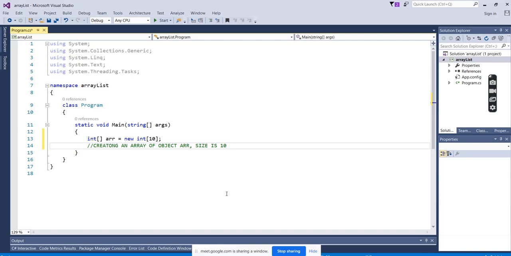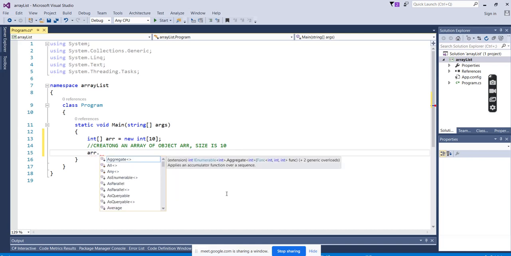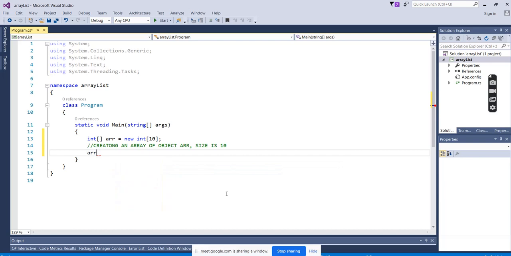So what happens if the size needs to increase? I will not discuss the array again. In case you want to increase the size of an array dynamically, there is an option. Just click the dot after array, then you will see all these properties of arrays. These are the properties available for the array, and there is a property called resize. Array dot resize, you can see this, right?